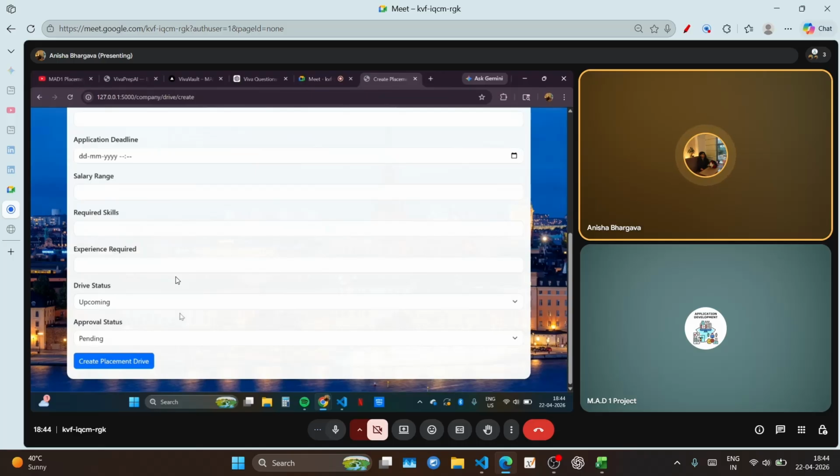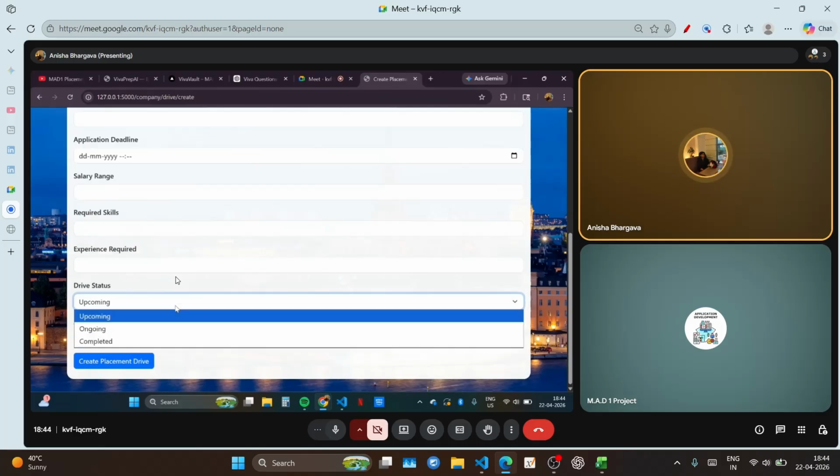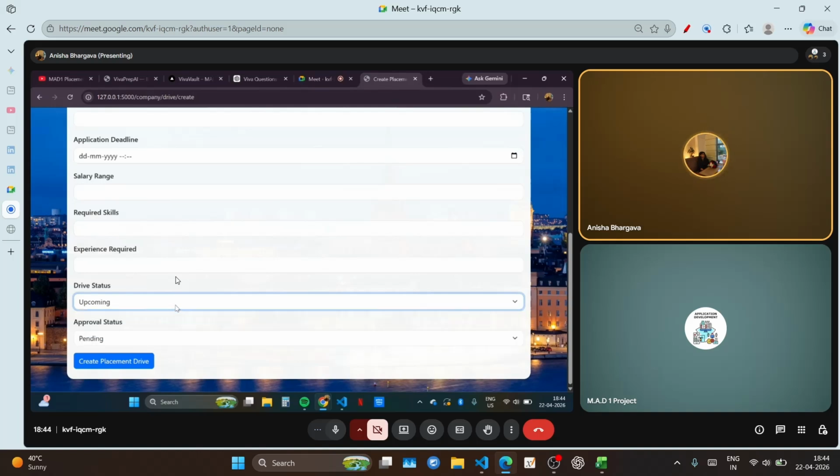And we have kept the drive status upcoming as default. We can keep it as ongoing and completed also. But by default we have kept it as upcoming, so that when the admin approves the drive, the status of the drive will be changed to ongoing, and then the students can register.